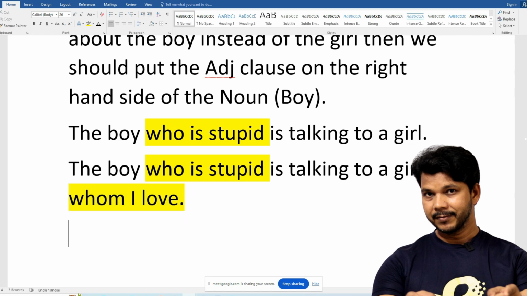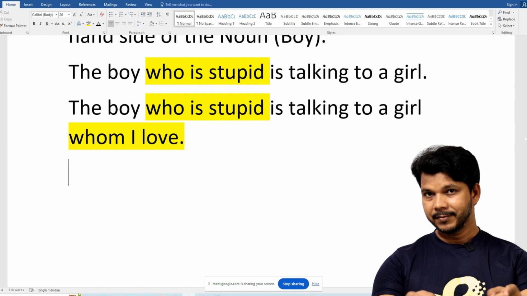So now you are getting how cool the clauses are. In one particular sentence, I have used two adjective clauses and one principal clause. Can we use adjective clauses two times? Of course, why not? The boy who is stupid is talking to a girl whom I love.